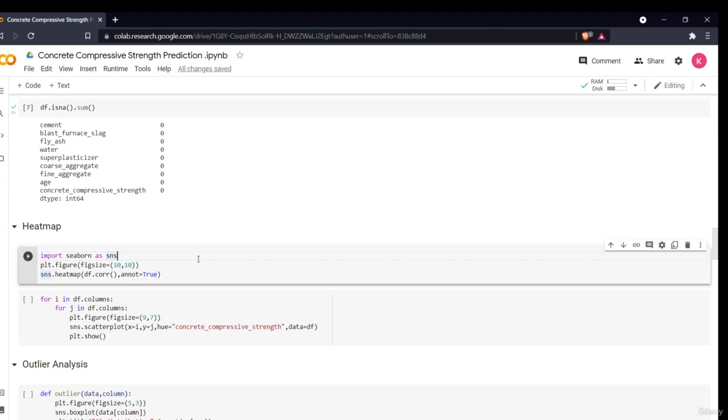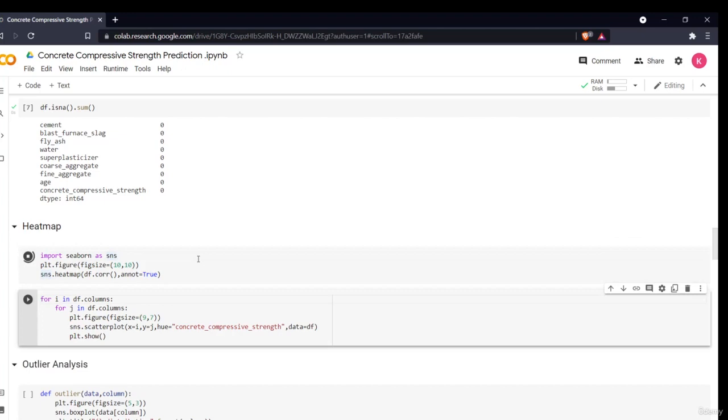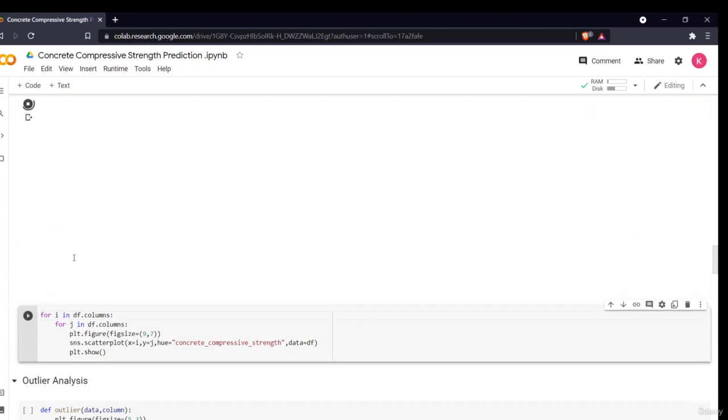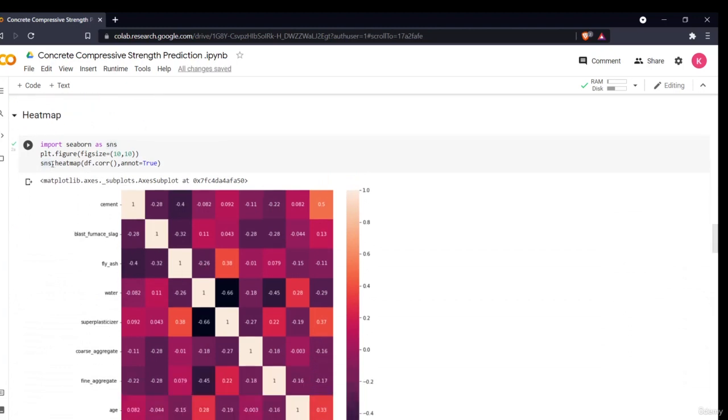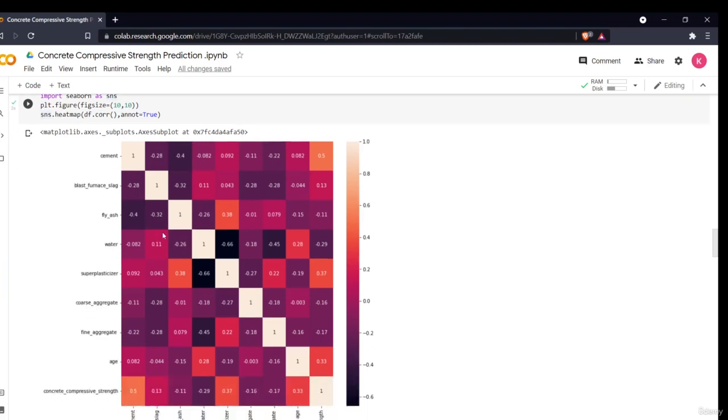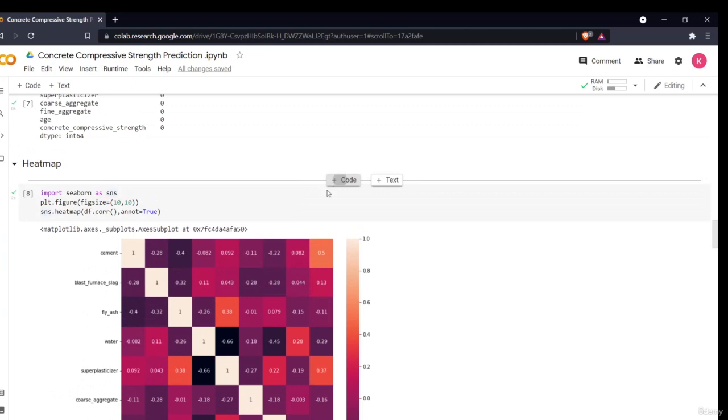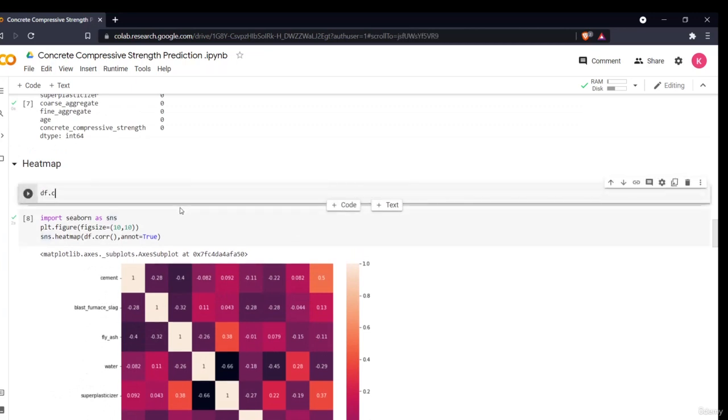In this we'll be plotting a figure. I'll say import seaborn as sns, then plot a figure of the size I have given here. Then I say plot a heat map, in which for the data I'm providing a correlation matrix. Now if I directly write what a correlation matrix is.